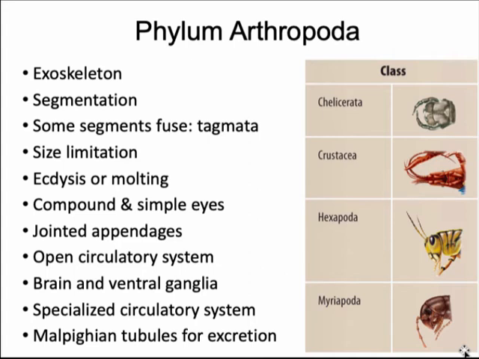They have an open circulatory system which works because they're not very big, and they have a central brain and some ventral ganglia. They also have specialized structures for excreting waste while conserving water. So this is another adaptation that helped in their transition to living on land.